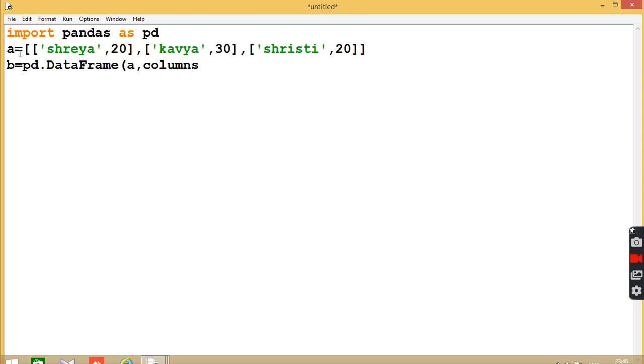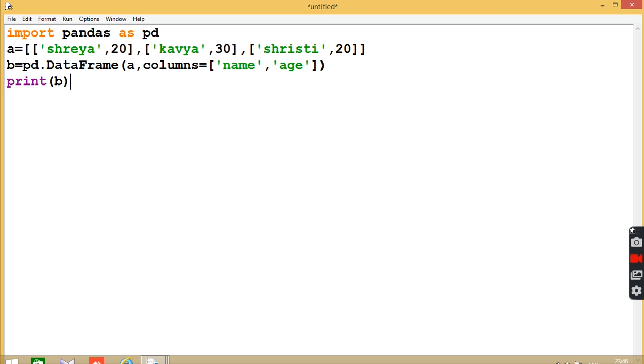The columns keyword helps us to define the names for the columns. So you put equals, square bracket. For the first column, suppose I have taken the name, comma, and for the second column, age. Then close the round bracket. Now we print it. Print b.